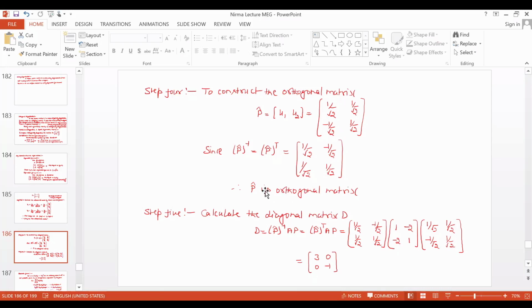Now by using this orthogonal matrix we will calculate the diagonal matrix D. So D is equal to P cap inverse A P, which is equal to P cap transpose A P, which is equal to this product. Now if you calculate this product, is it equal to this matrix 3 0 0 minus 1? Calculate and check. Yes.